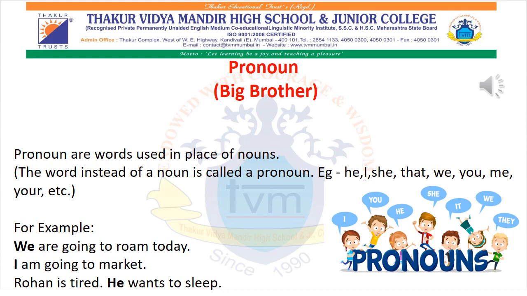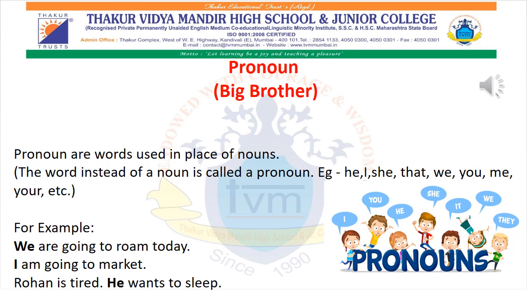For example, always remember one concept, that is a grammatical concept. We have three persons: first person, second person, and third person. First person words are I, me, and we. Okay, these are first person words, that is I, me, we.